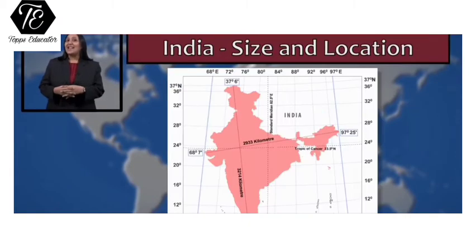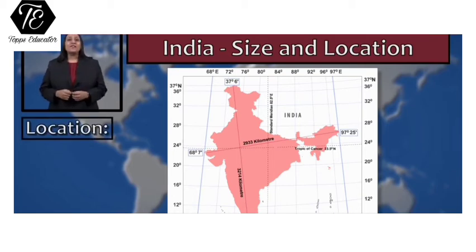Hello everyone. Today we will be learning a very interesting concept, and that is the concept of India, size and location. Our planet Earth is a vast space, and to locate any place on the surface of the earth is difficult. And that is why we use lines of latitudes and longitudes. These are imaginary lines across the surface of the earth which are helpful in finding the location of any place. We have a very important line of latitude, that is the equator, which divides the entire surface of the earth into the northern and the southern hemisphere.